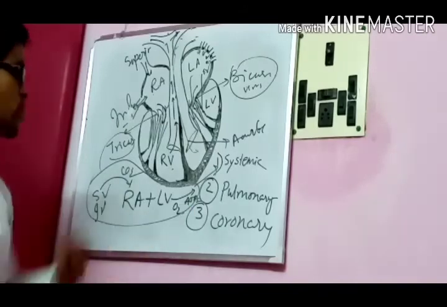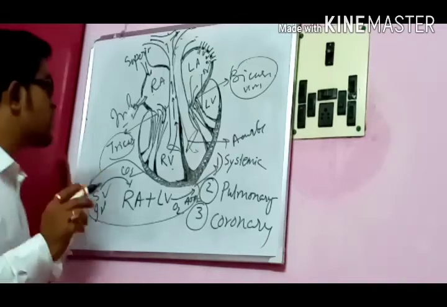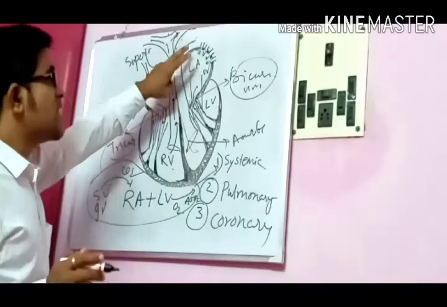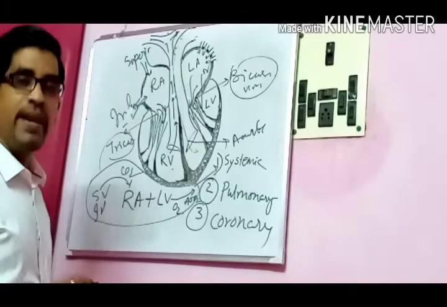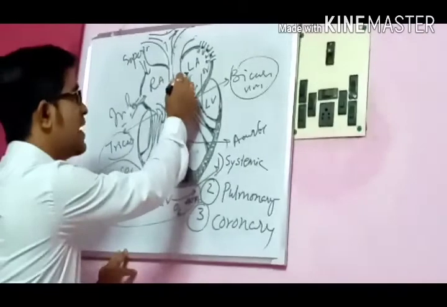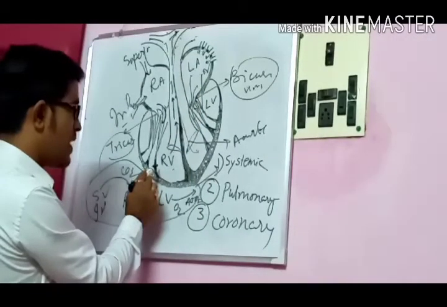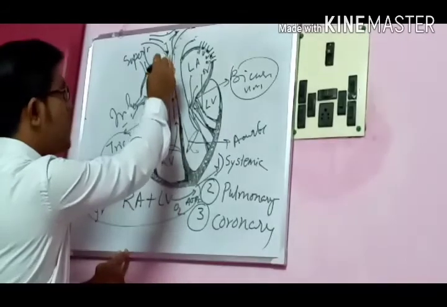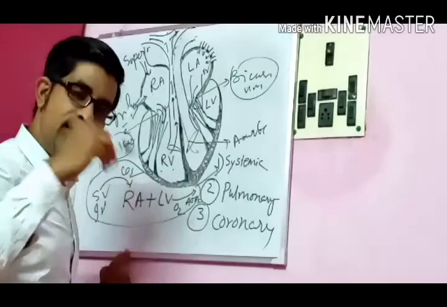Now what is pulmonary circulation? Pulmonary circulation means, just look here, the left atrium: the oxygenated blood is coming by the pulmonary veins into the left atrium. Oppositely, the right ventricle sends the deoxygenated blood by the pulmonary artery to your left lung and right lung.